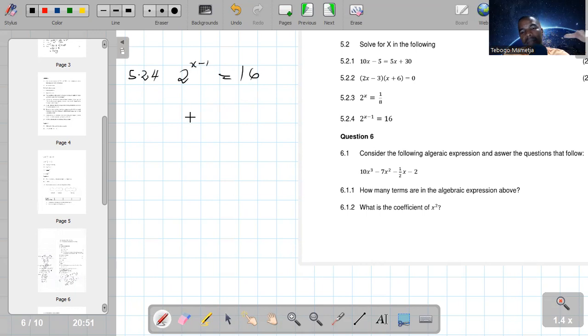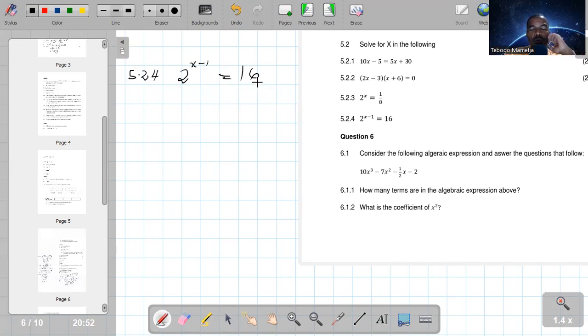Okay, guys, like I said, when you solve an exponential equation, the rules are very easy. Either make the bases the same or make the exponents the same. If you cannot make the bases the same, make the exponents. For example, is it possible to make the exponents the same there? No. But is it possible to make the bases the same?